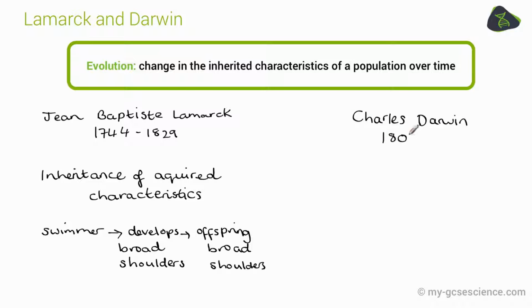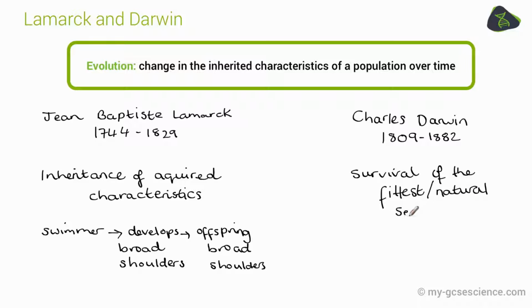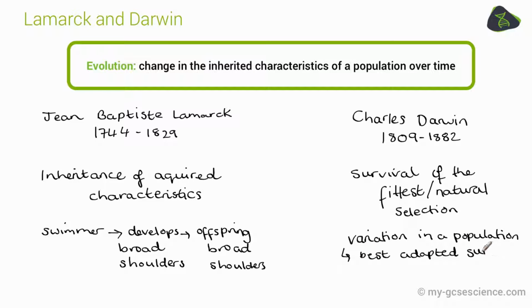Charles Darwin, several years later, came up with a theory of survival of the fittest, also known as natural selection, to explain the driving force of these changes in characteristics of a population over time. He recognised the wide variation in a species and the constant competition between individuals of a species for food, mates, shelter, etc. Those with the best adaptations to gain access to these resources, and therefore outcompete their rivals, ended up surviving and reproducing, and therefore passing on these advantageous characteristics to their offspring.